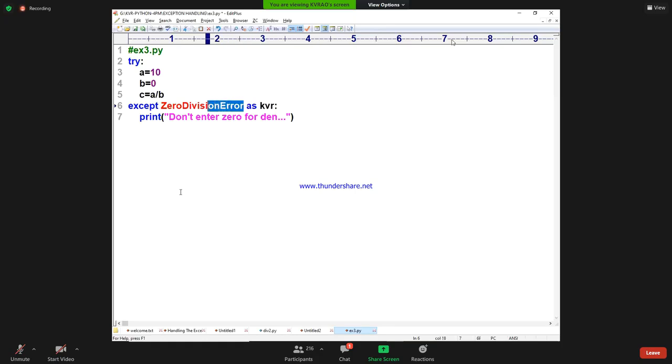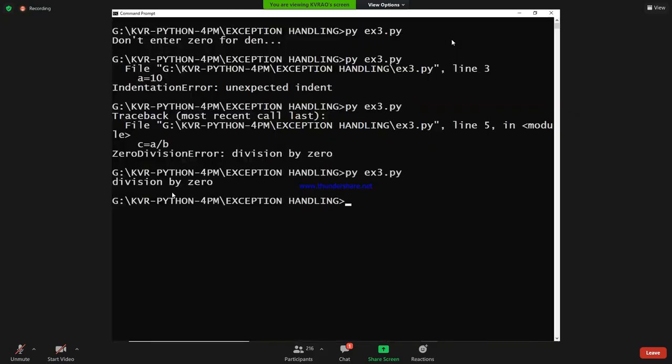Whatever the exception is occurring, the corresponding exception message is stored in this cavier, and I will print cavier here. See the answer that is coming: division by 0.